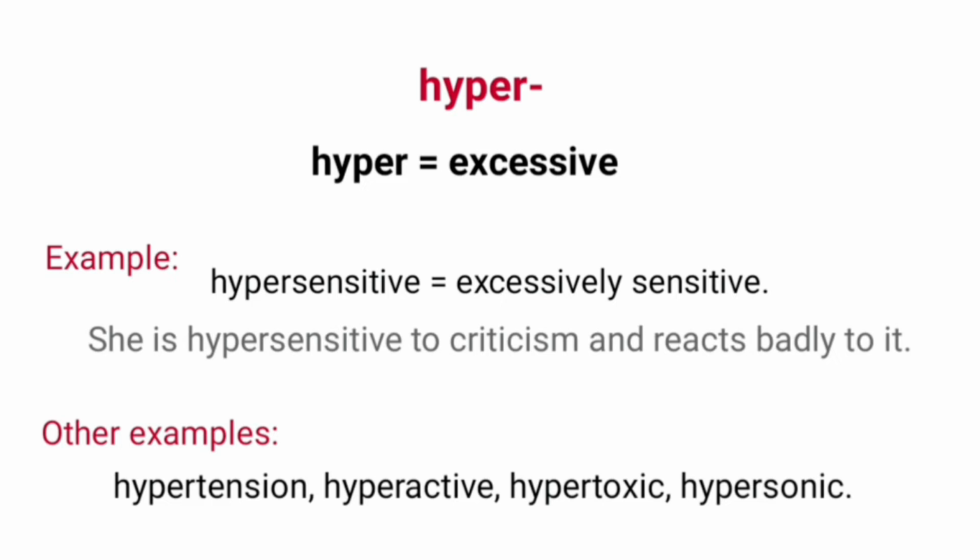Hyper means excessive. An example of a word with prefix hyper is hypersensitive. It means excessively sensitive. She is hypersensitive to criticism and reacts badly to it. Other examples are hypertension, hyperactive, hypertoxic, hypersonic.